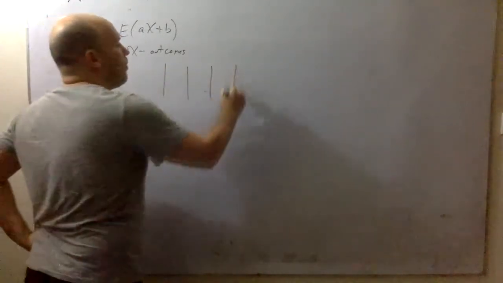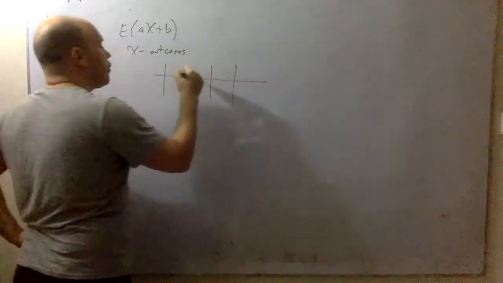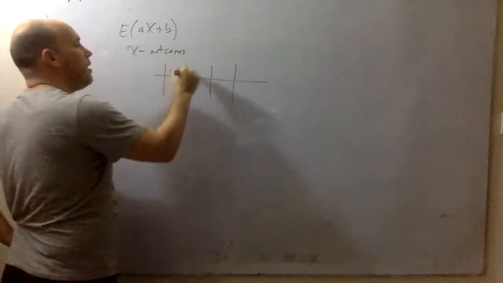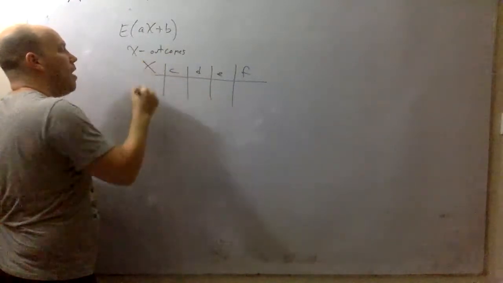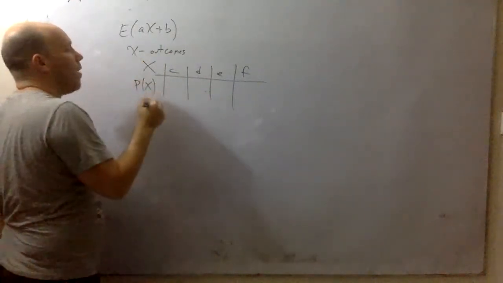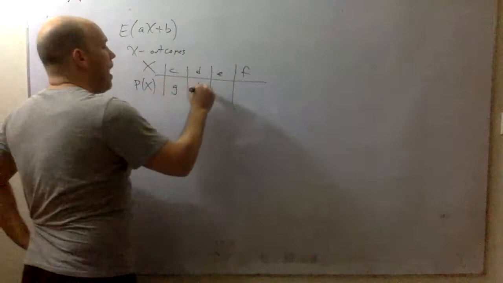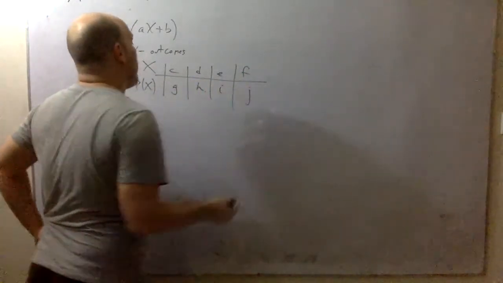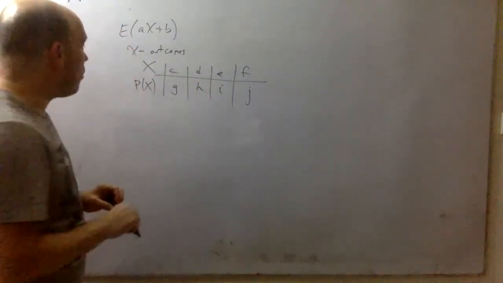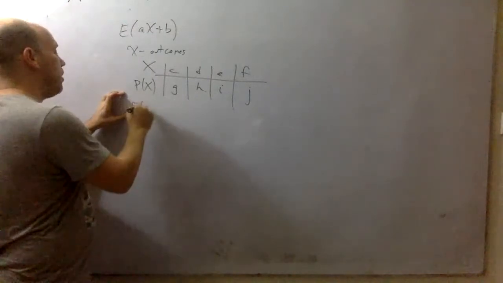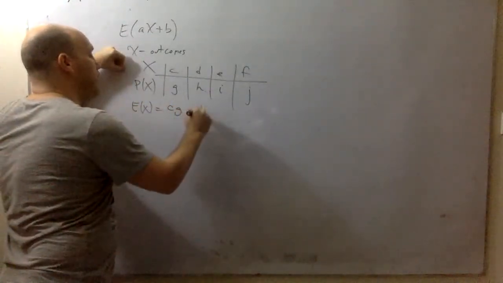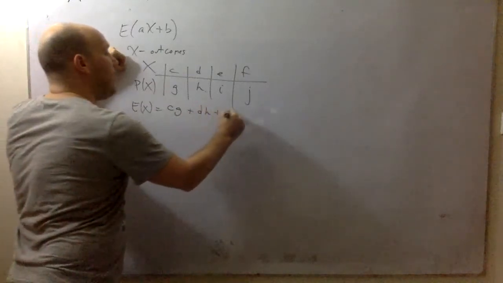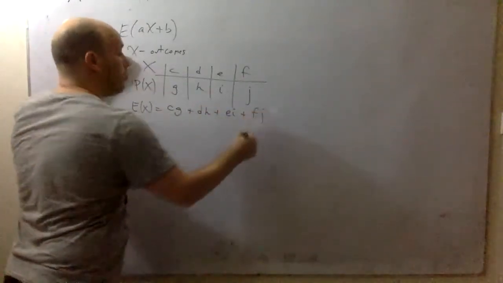For example, let's call the outcomes C, D, E, F. This is the X. And the probabilities of these outcomes are G, H, I, J. Okay? So the expectation is equal to CG plus DH plus EI plus FJ.